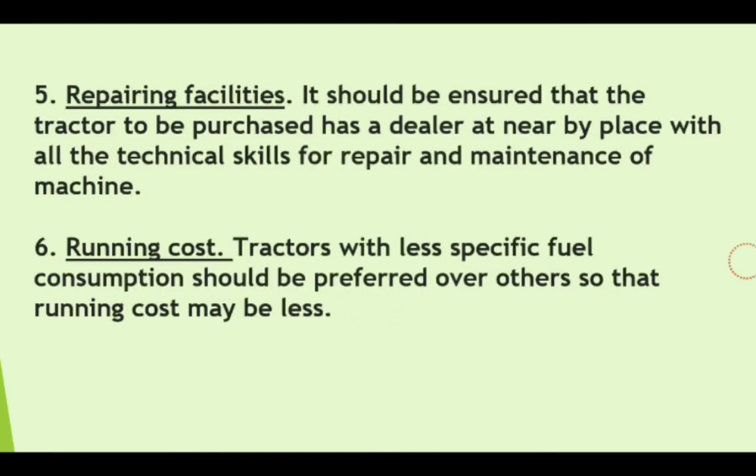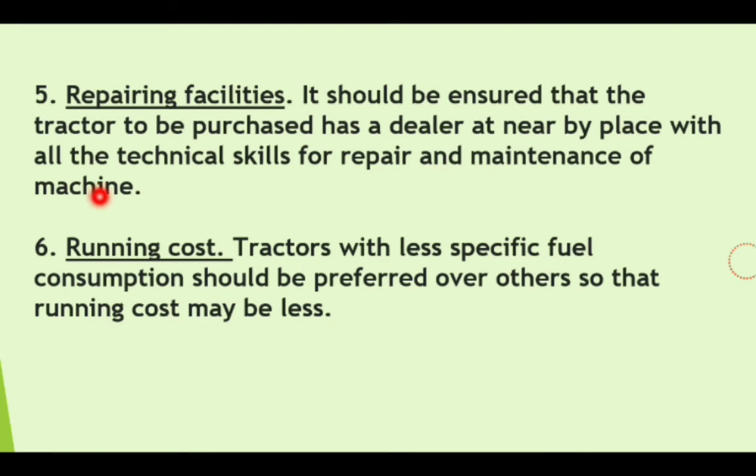Next factor for selection of tractor is repairing facility. Repairing facility should be available in the nearby area. It should be ensured that the tractor is purchased from a dealer near the place, with all the technical skill for repair and maintenance of the machine.